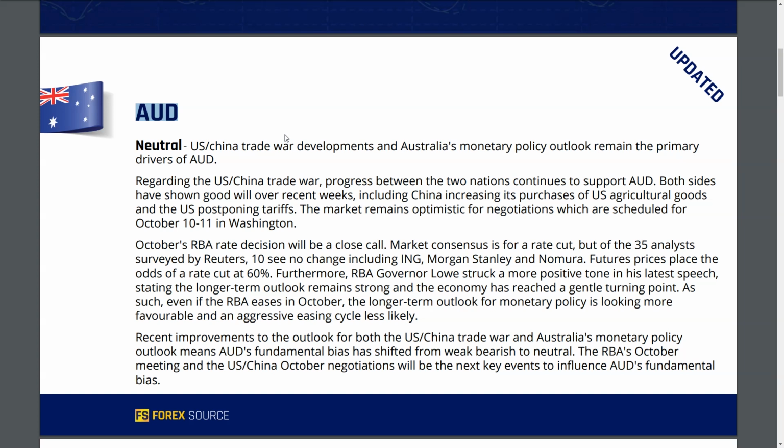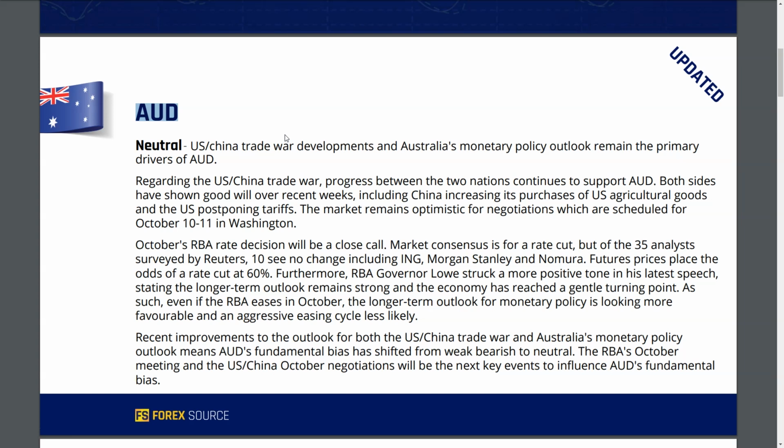Now, in terms of the trade war, there have been some recent more positive comments coming out, some progress between the two nations, albeit just some. There has been some goodwill from both sides, which includes China purchasing more US agricultural products. And from the US side, we have some postponement of certain tariffs. Now, October will be a very important month for trade developments because the two nations are scheduled to meet again in Washington on the 10th and the 11th of October.